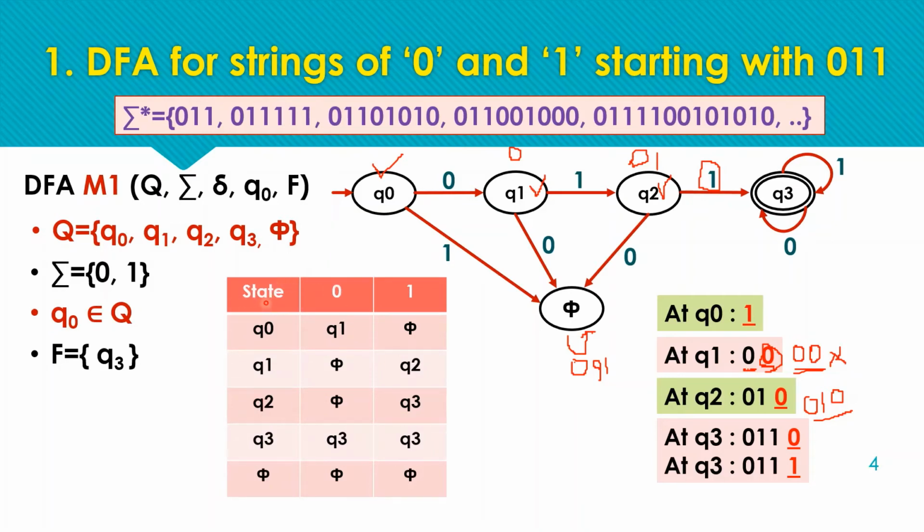with 3 columns: present state, input symbol 0, and input symbol 1. From the present state, on reading any input symbol we are moving to different states that are shown in the diagram. For example, from Q0 on reading input 0, we are moving to state Q1.